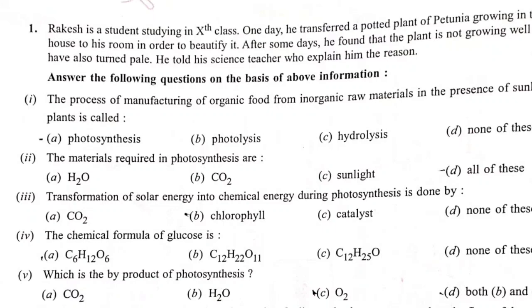The process of manufacturing of organic food from inorganic raw materials in the presence of sunlight by green plants is called, and the options are photosynthesis, photolysis, hydrolysis, none of these. Now the answer is photosynthesis. Why? Because you know that photosynthesis is the process in which green plants make their own food from inorganic substances. Move on to the next question.